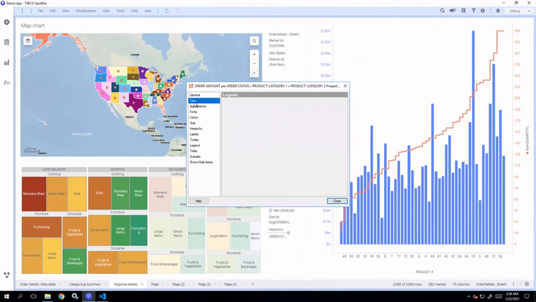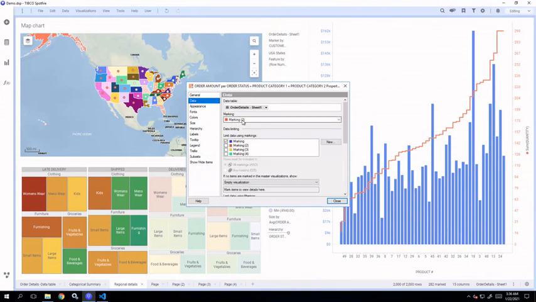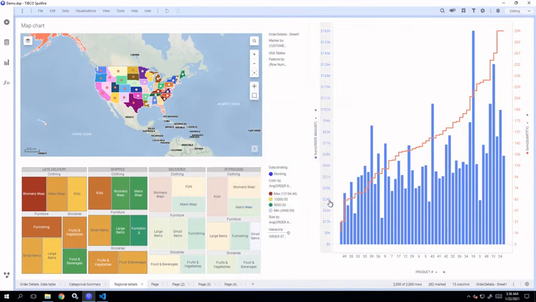When you go to the data section, you can see which marking has been used for this visualization. Or you can create a new marking, and you can see that the data is limited for this visualization using this blue marking. So you can save and use these markings in different visualizations on different pages across the document.